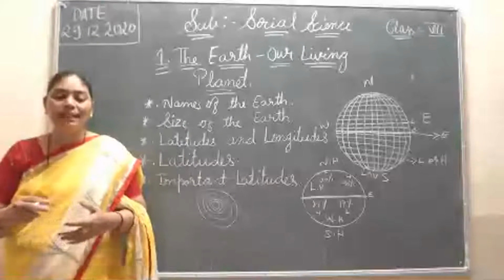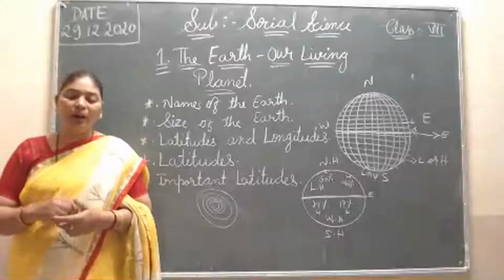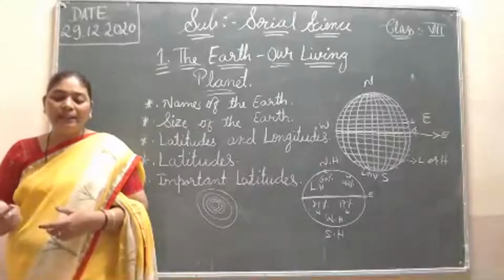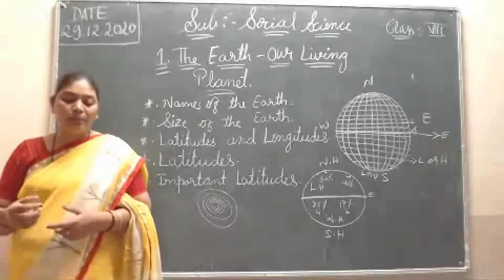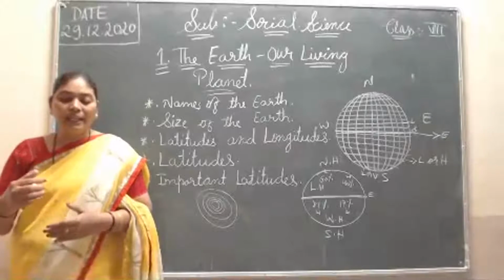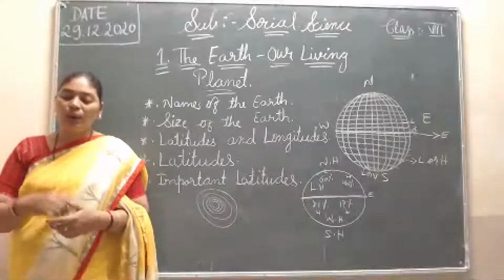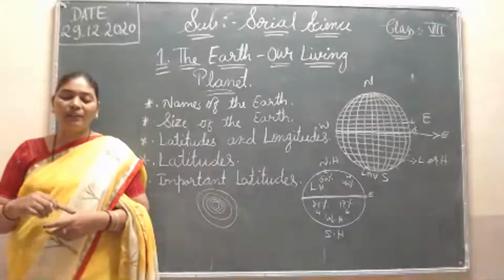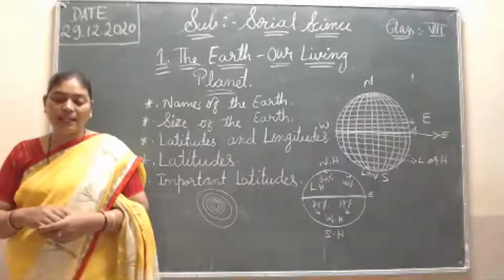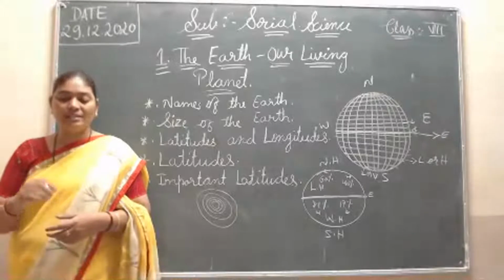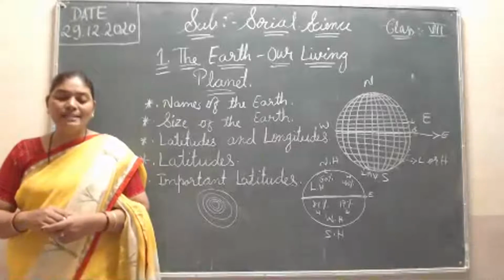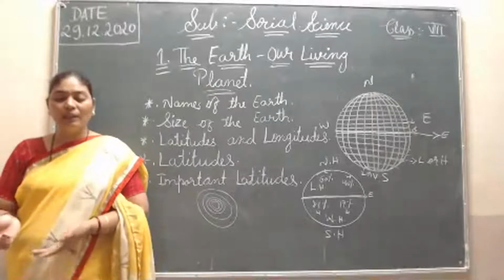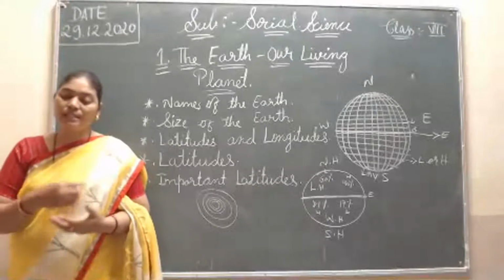Then the second point, 23.5 degree north latitude. It is called the Tropic of Cancer. Okay, then the third point, 23 and a half degree south latitude is called the Tropic of Capricorn. Then again, the fourth one, 66 and a half degree north latitude, is called the Arctic Circle. Then 66 and a half degree south latitude, the Antarctic Circle. Then 90 degree north, the North Pole. Then 90 degrees south is called the South Pole.